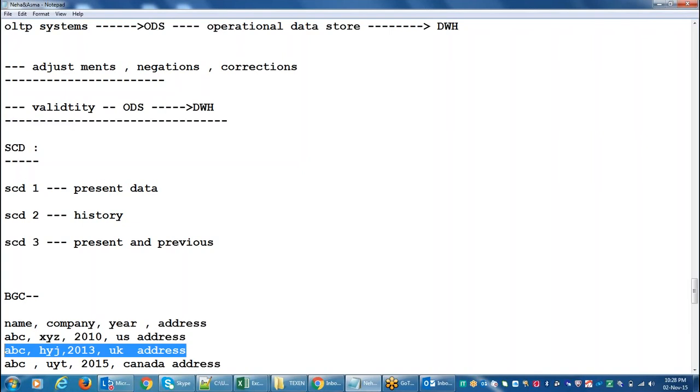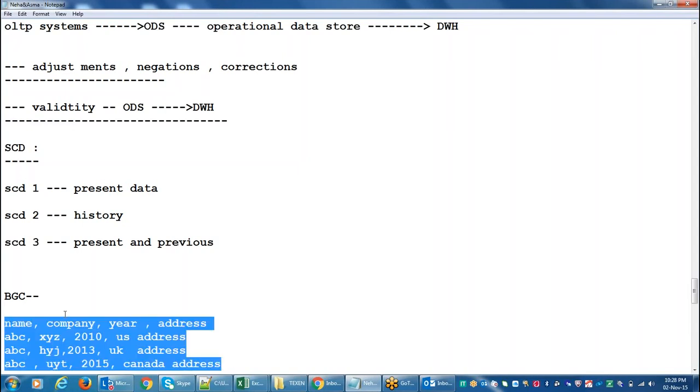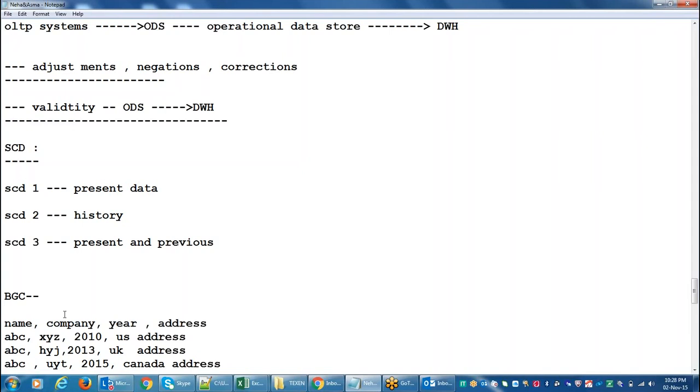So if we are maintaining this kind of information, complete history, then we can call it SCD2. See, here the address we are not changing frequently, two years once, three years once.